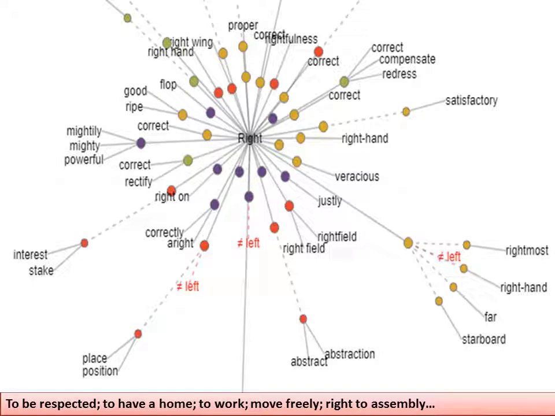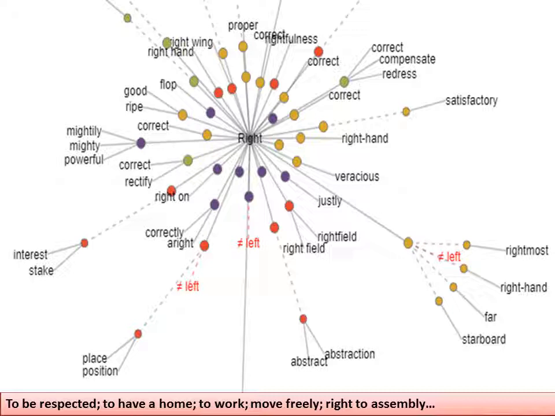Now with a more elaborate mind map around the word right. Right, as you know, is an adjective. The right answer, the correct answer. It's also an adverb. He guessed right, that is, he guessed correctly. But here, in the sense of human rights, it's a noun, something you are entitled to have or to do, legally or morally. You don't have to confuse it with right, which is the opposite of left.